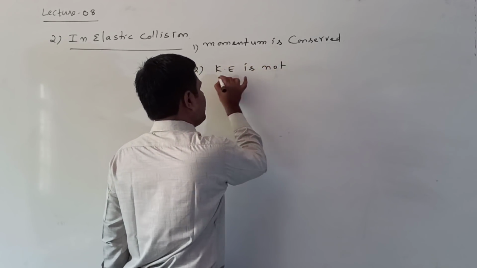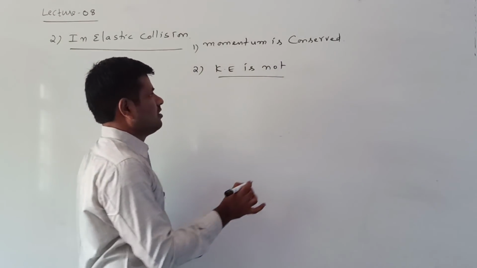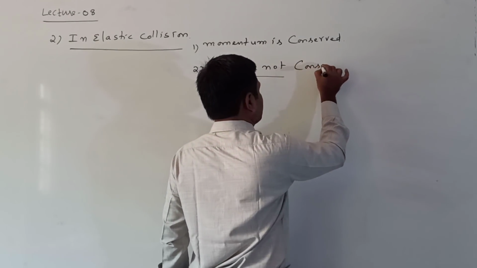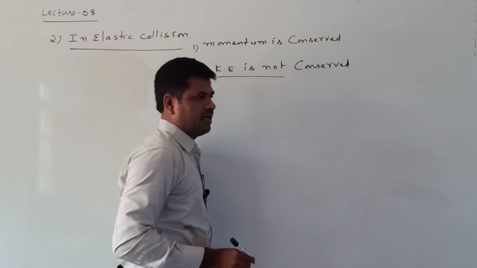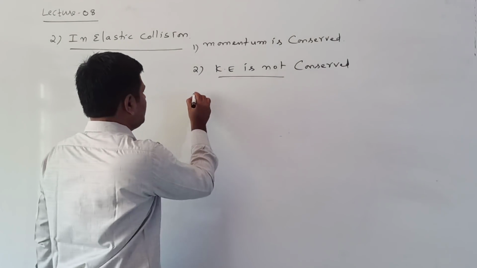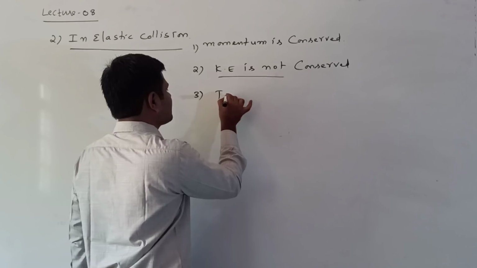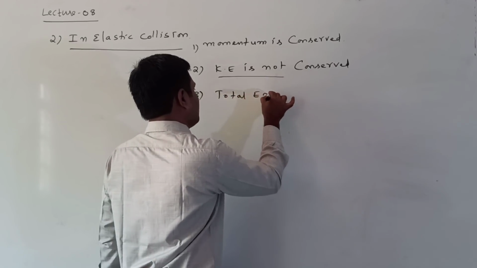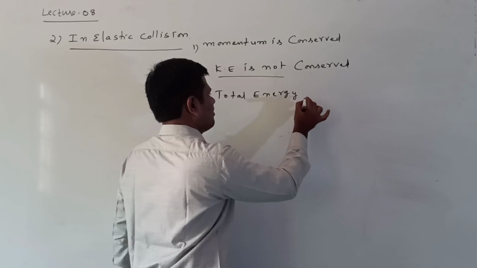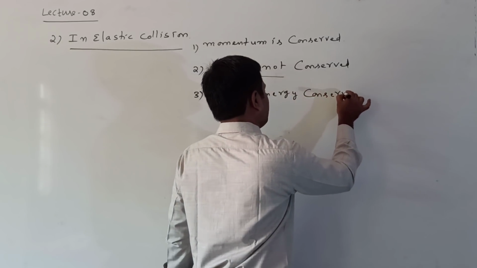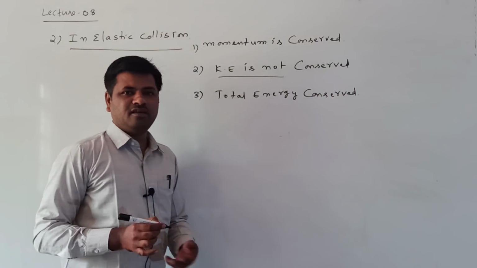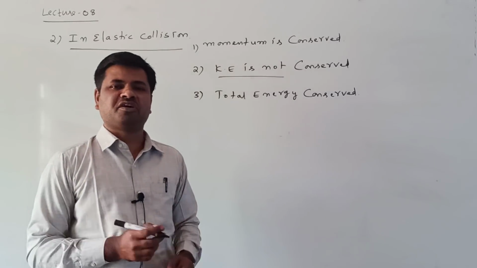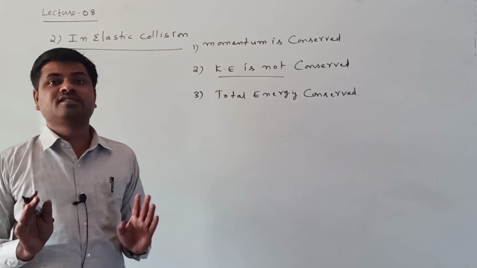Clearly written here, this point. Kinetic energy is not conserved. But total energy is conserved. Total energy is nothing but the sum of the kinetic energy and potential energy. That's the reason it is conserved.